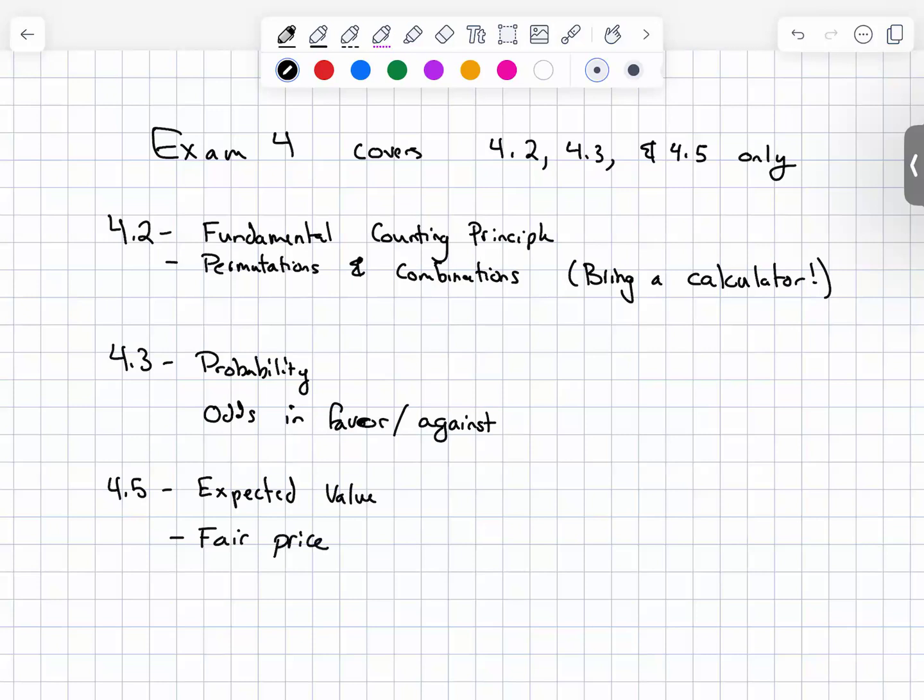So the good news was that fair price is directly related to expected value, and probability or odds in favor or against was directly related to probability. So it's really just 4 topics. So hopefully this one's nice and neat.